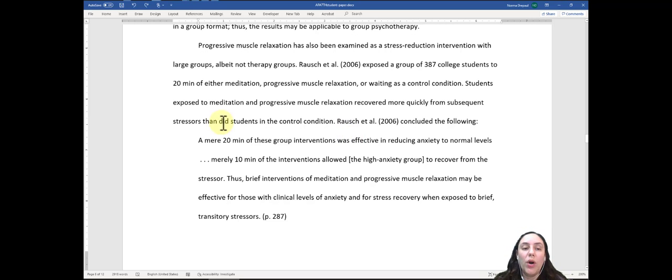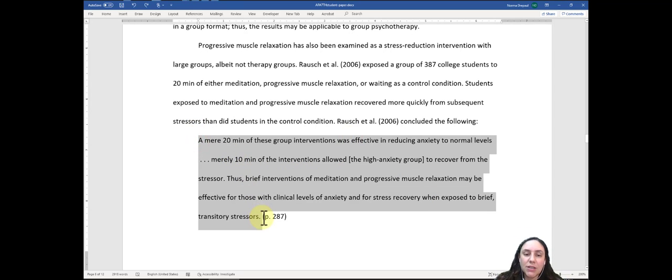Now, I do want to warn you that this is not something that you want to do a lot, because when you're doing research papers, we want to know what you think. What do you have to contribute? We don't just want a big research article that just has big long quotes from other sources. We want you to think about it, make connections between sources, and do more paraphrasing than quoting.